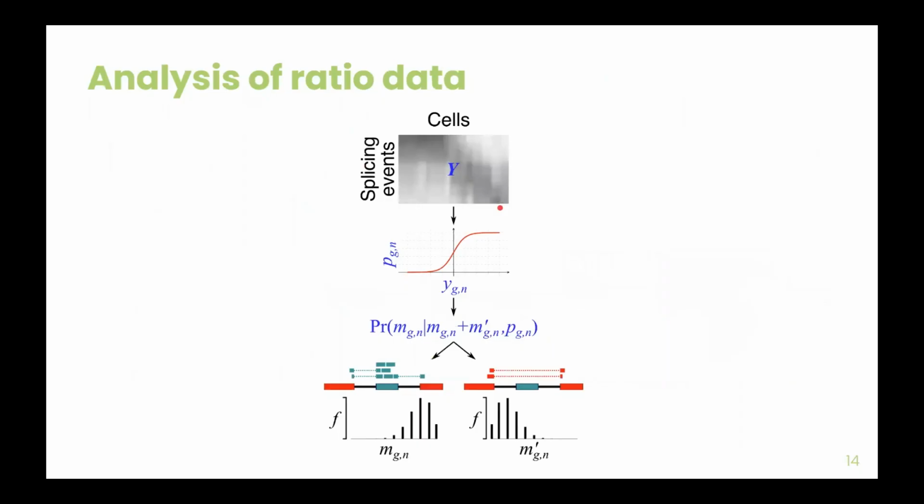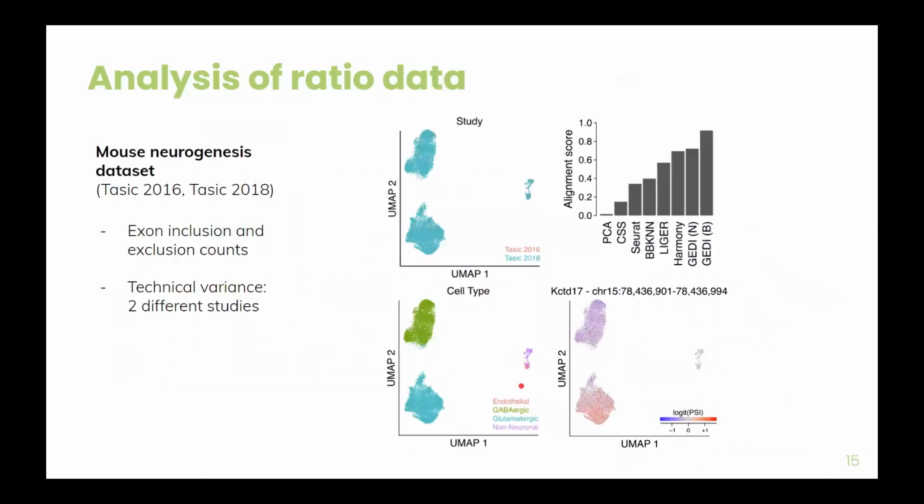Finally, GLBIO can also be used for the analysis of ratio data, in which we are modeling the log-odds ratio between the reads that would support an exon inclusion event and the reads that would support an exon exclusion event. We apply this concept to this mouse neurogenesis dataset, where we are integrating the exon inclusion and exclusion counts. We're able to remove technical variability associated with the study while recovering the different cell type structure of the data and identifying novel exon inclusion events that are cell type specific.